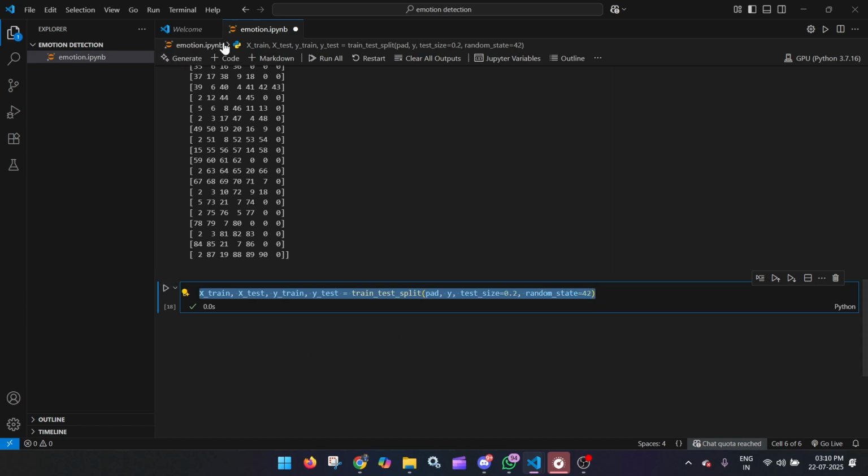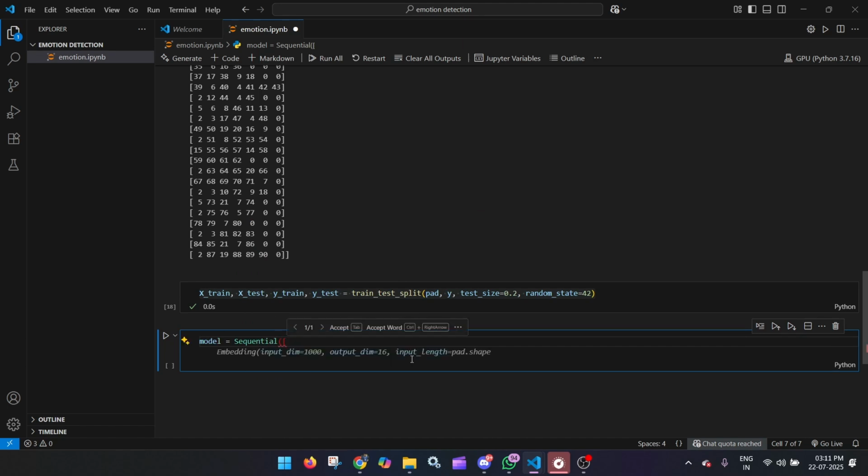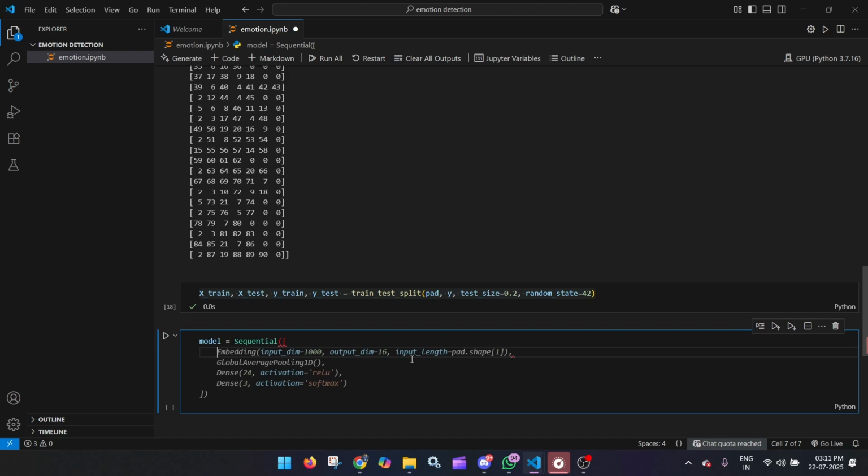Now the next part, we all know that we have to make a model. So let's make a model equal to, we will be using the sequential model. So we have got this. Now what we have to do is use the embedding layers. I have already got this suggestion, so I will press tab and use this thing. I will explain why I have taken this.